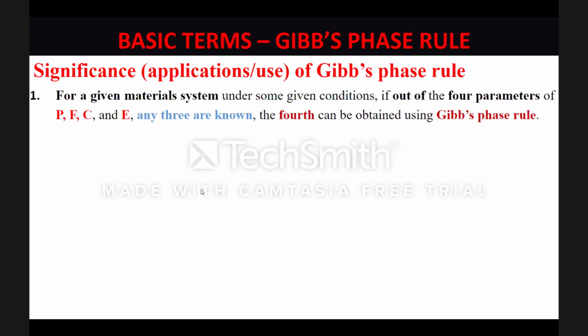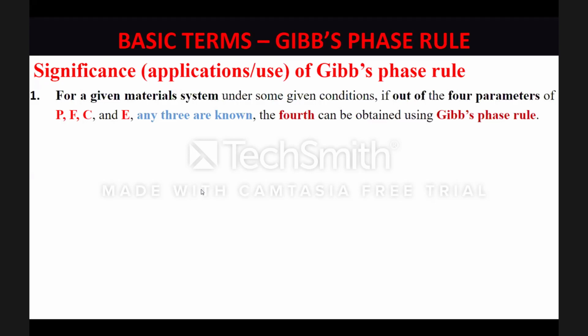Gibbs phase rule would tell you, sir, this equilibrium diagram is absolutely fine. You can use it. But Gibbs phase rule can also tell you, oh, there is a problem with this equilibrium diagram that you have constructed. Please rectify it. Gibbs phase rule may not tell you what rectification has to be done, but it would definitely tell you that the diagram is wrong, has a problem, and you need to re-look into its construction. Now, why would that happen? What do we mean by accuracy of the equilibrium diagram?